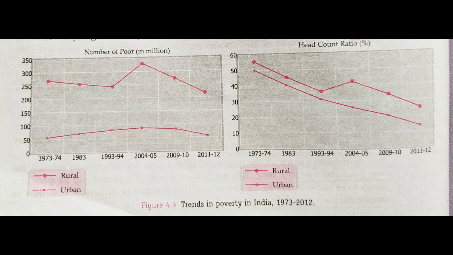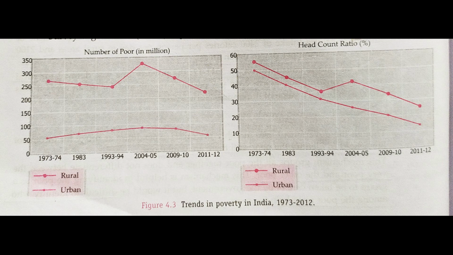Under that, we had studied that different regions practiced different things, like HYV seeds and the green revolution, for example, and SSI, small scale industries. So what was the impact of these policies? Did the Indian economy grow rapidly or not? That we are going to study through the trends of poverty in India. So now let us see the trends of poverty in India.